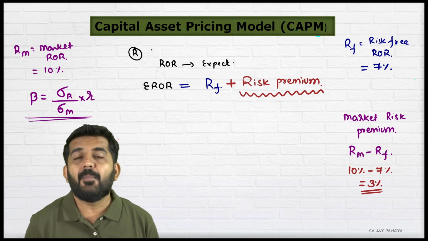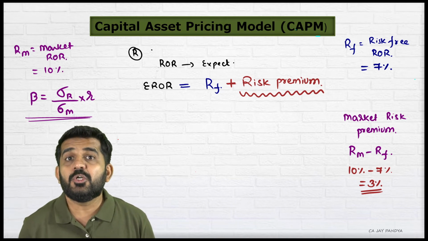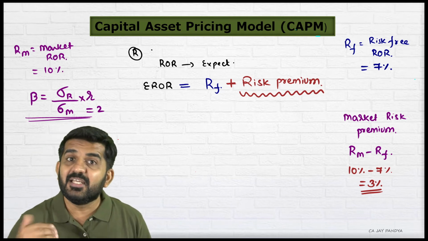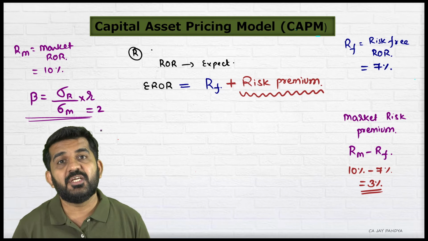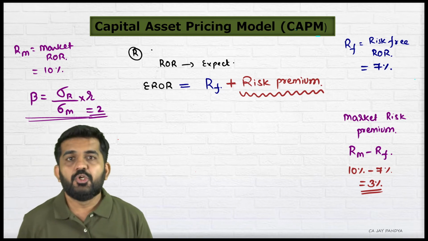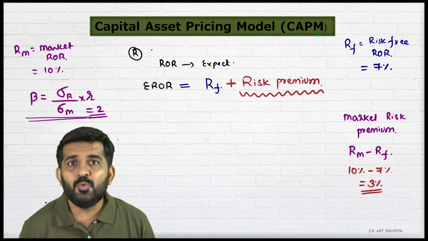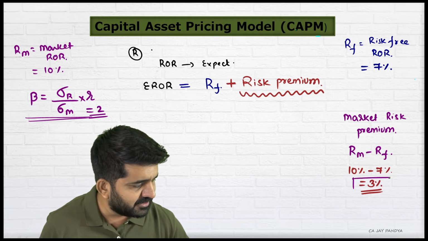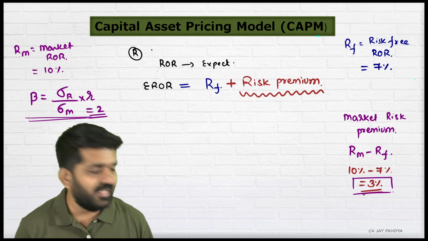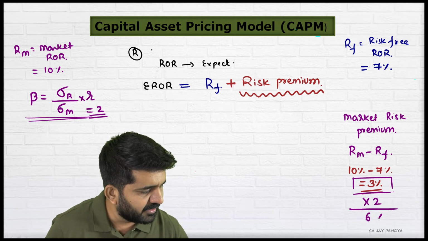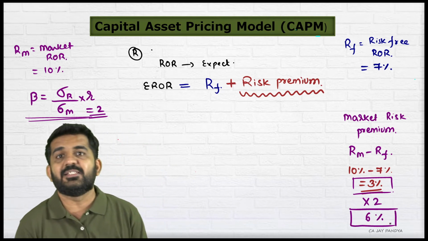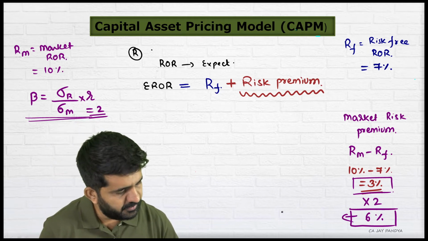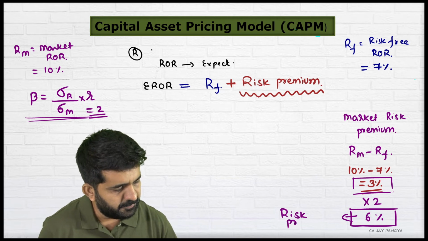Is it all right? So if the market is increasing by 10%, your security is increasing by 20%. Beta is then 2. If the market is decreasing by 10%, your security is decreasing by 20%. Beta is 2. Is it all right? So you are taking double risk as compared to the market. Then you will not expect 3% only. You are taking double risk as compared to the market, so you will be expecting 6%. And 6% will become nothing but your risk premium.